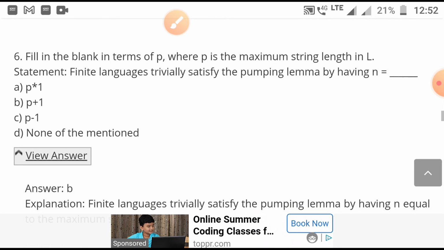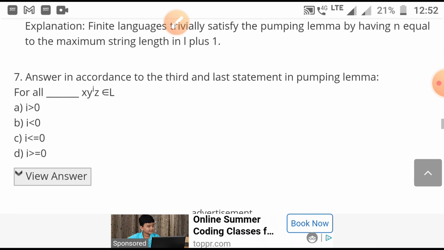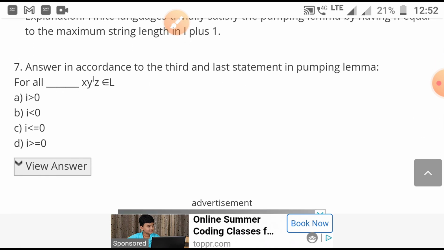Some more questions are here also. Answer in accordance with the third and last statement in the pumping lemma. The value of i can be greater than or equal to 0. So option D should be the answer, yes, option D.